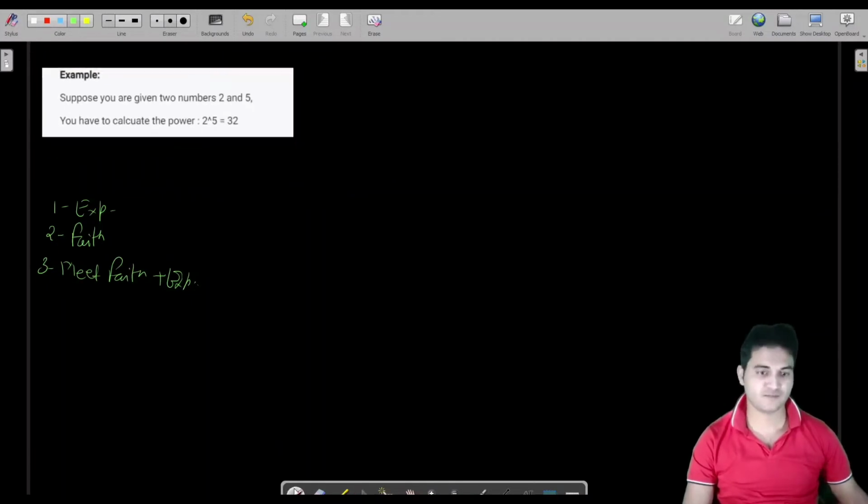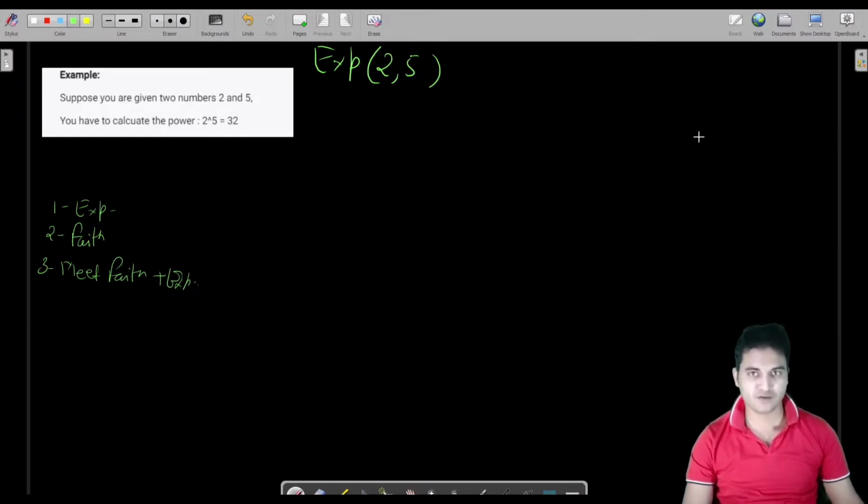Let us see. So the expectation is, if we have been provided 2 and 5, then what we will do? Let us see what happens in the case of power. Let us say you have to calculate 2 raised to power 2, then you have to multiply 2 two times, 2 into 2, 4.